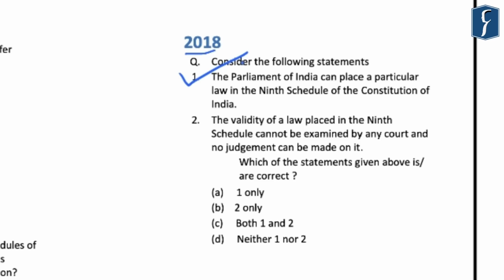And the second statement is that the validity of a law placed in the 9th schedule cannot be examined by any court and no judgment can be made on it. Now, this statement given here is incorrect because all the laws which have been included into the 9th schedule after the Keshavananda Bharati verdict are subject to judicial review. And this aspect was provided in the Coelho case of 2007. And thus the correct answer is A, that is 1 only.